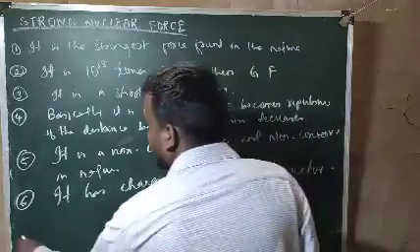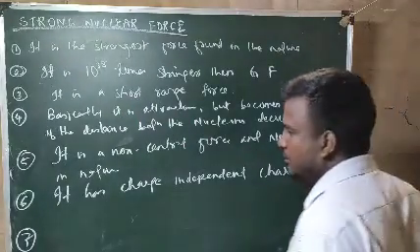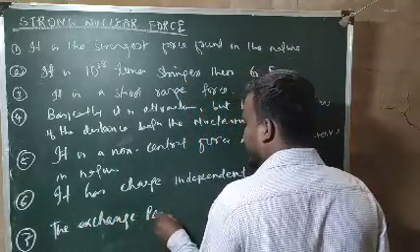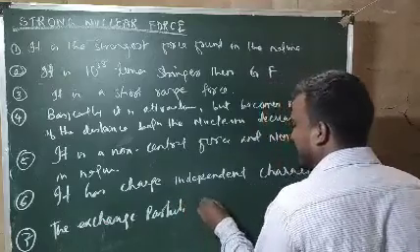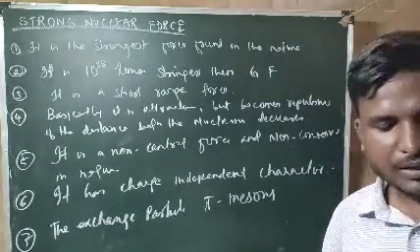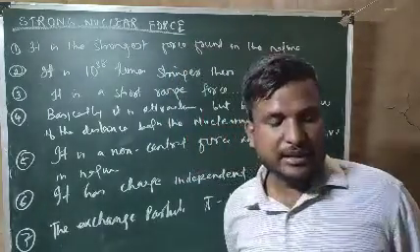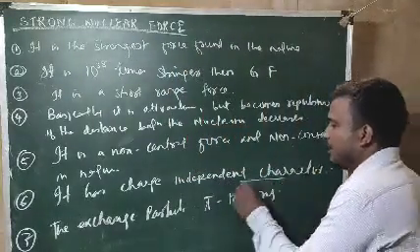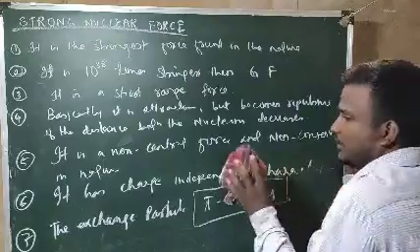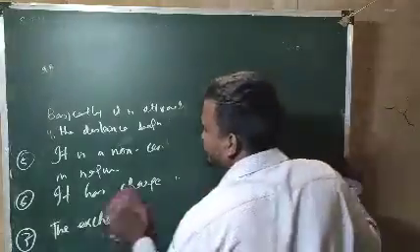Now, number 7, the last property. The exchange particle in the strong nuclear force is called the pi meson. I already told you about the exchange particle, the mediator particle. So the exchange particle or mediator particle in this case is the pi meson. Keep this in mind, very, very important. This is the strong nuclear force. Now let us see a little bit about the weak nuclear force.